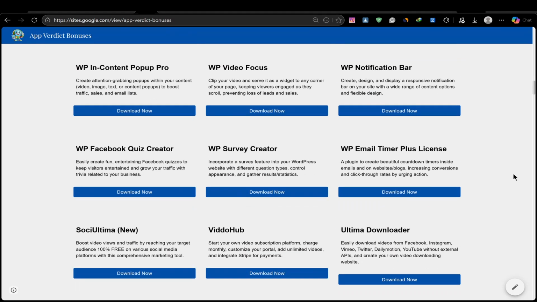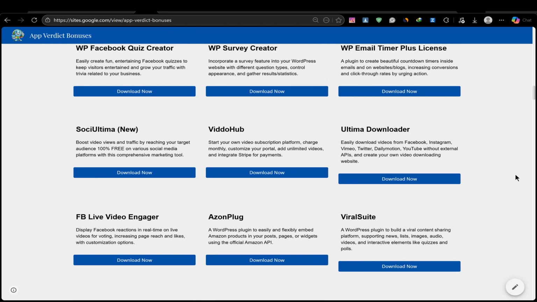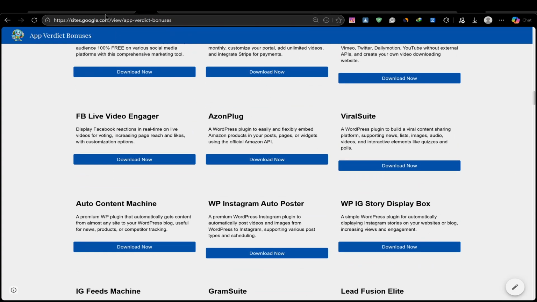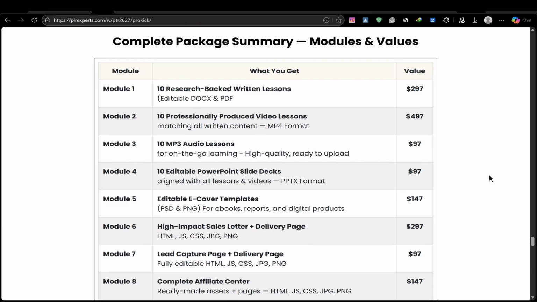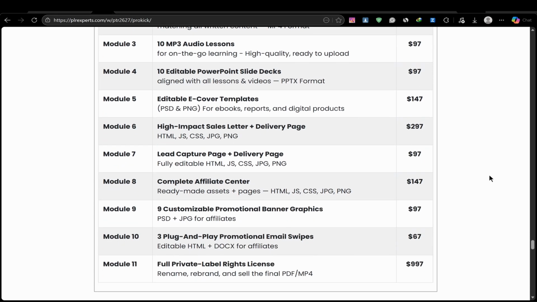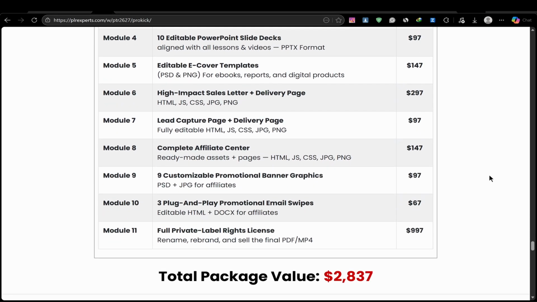Here's the final verdict. Productivity Kickstart is a smart shortcut for beginners who want free traffic without filming videos. It removes the tech stress, the camera fear, and the guesswork. If you follow the steps, you can start posting shorts today.